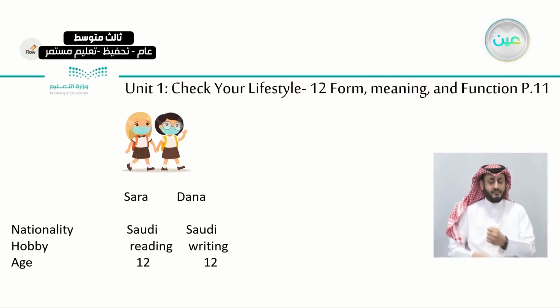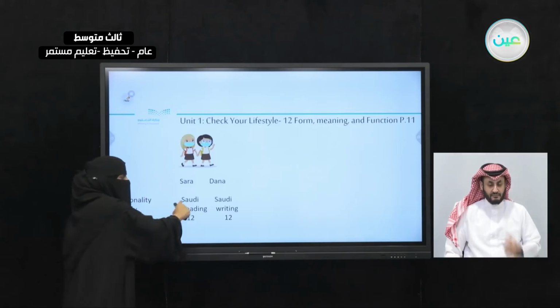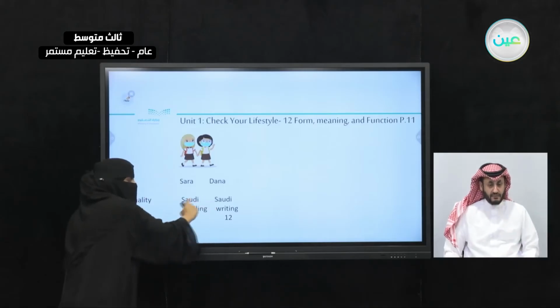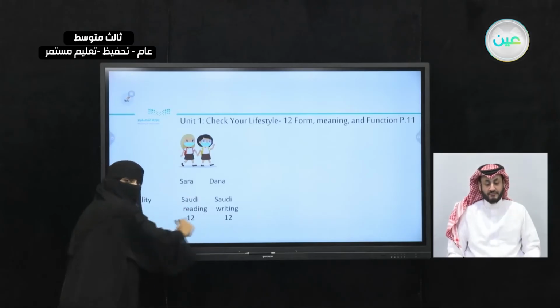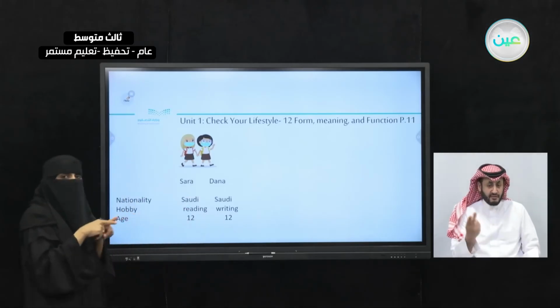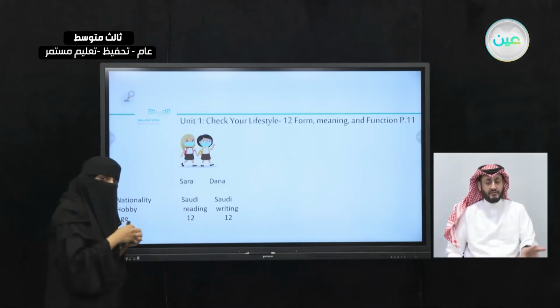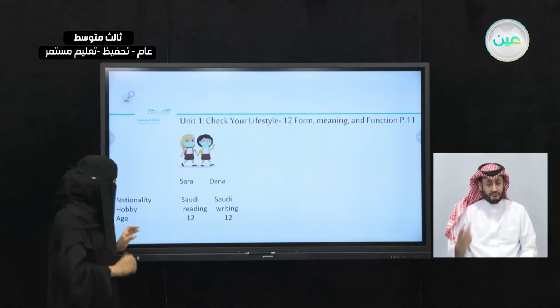So Sarah, she is 12 years old, and Dana, she's 12 years old. So we have here 2 things in common and 2 things they are not in common. The things in common, what are they? They are Saudi. The 2 are Saudi, and the 2 are 12. These are the things they have in common, yeah? They are sharing the same thing, yes?